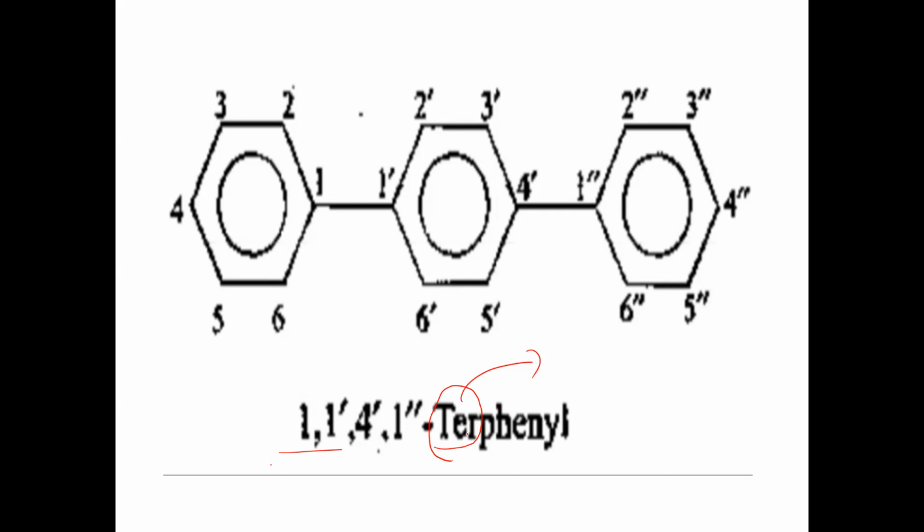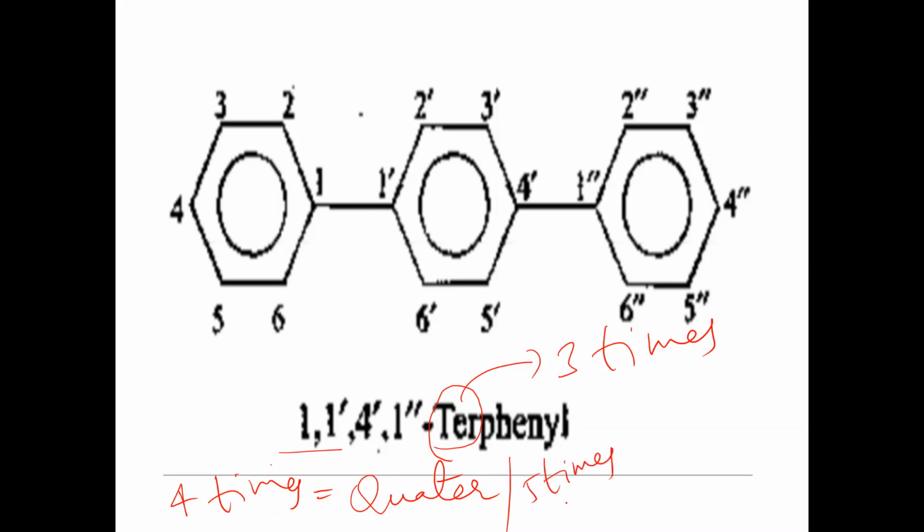Now, suppose it is 4 times. If it is repeated 4 times, we say quater. Quater means 4 times.